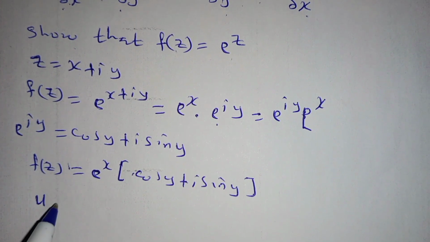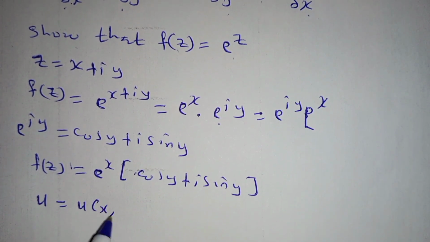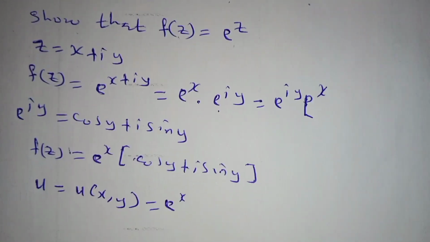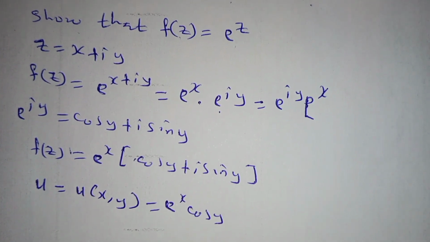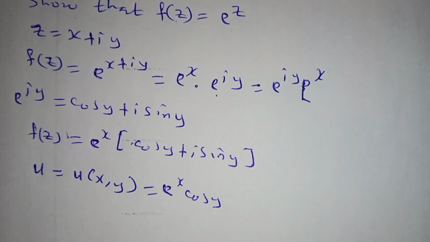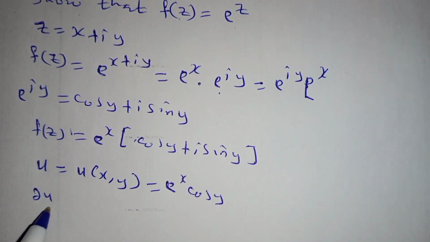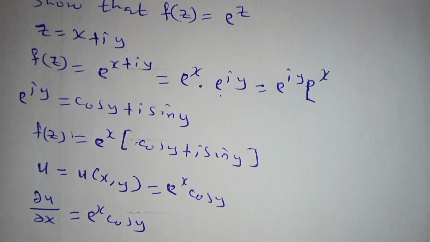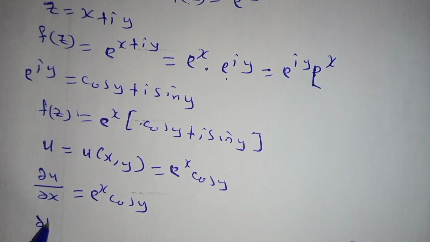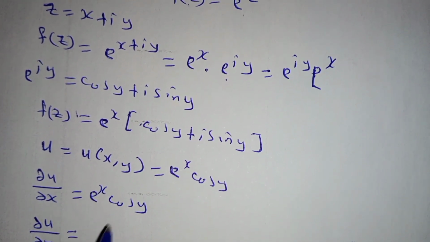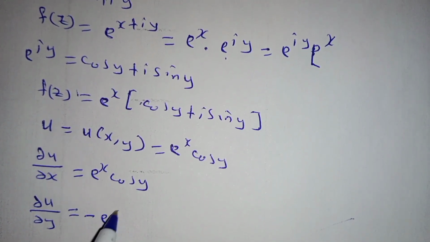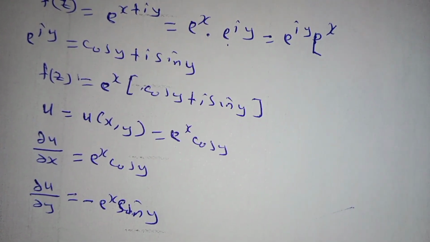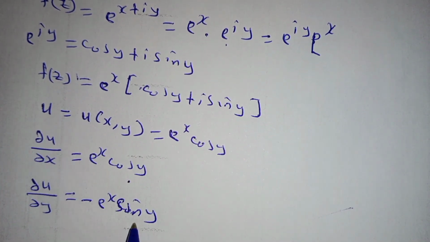We write u, whereby u is a function of x and y. In our case, it will be exponential x cos of y, and then from there we get the partial derivative of u with respect to x, which in this case will be exponential x cos of y. At the same time we also get the partial derivative of u with respect to y. When we differentiate this, we are going to get negative exponential x sine of y, since differentiating cos y gives us negative sine of y.